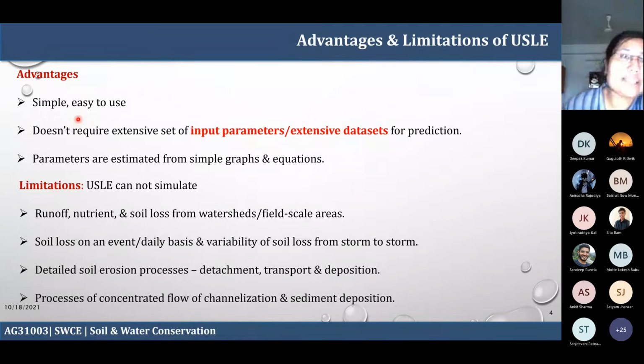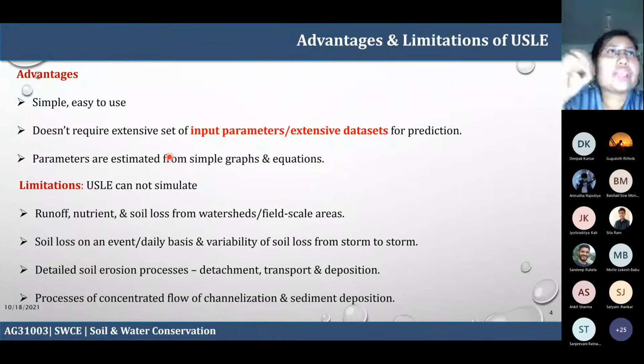As you can see, it is very simple and easy to use. However, there are more limitations as compared to the advantages. So these are the certain advantages and limitations of the USLE. But in the absence of many input parameters, whether it is India or many developing countries, proper estimation of the soil parameters is very difficult, because there are very few observatories located to estimate the soil erosion processes.